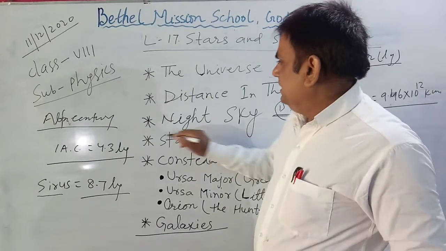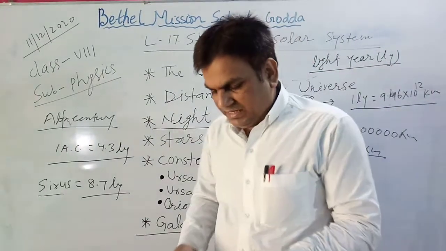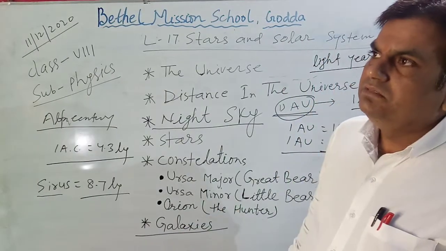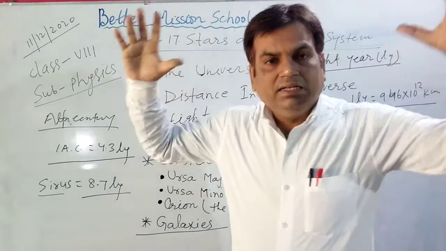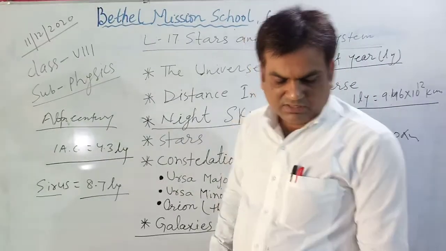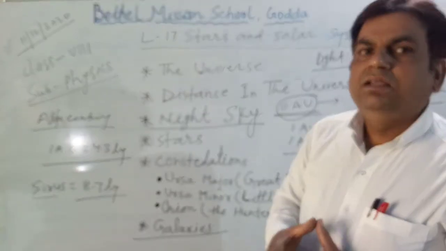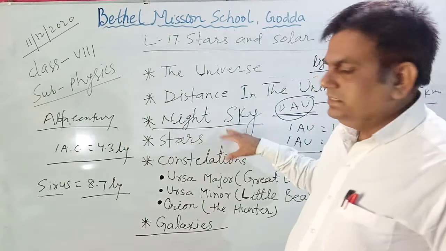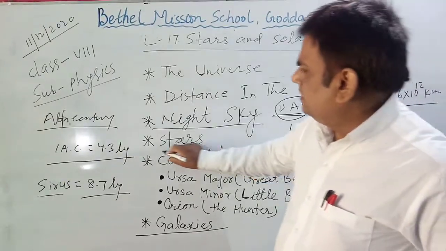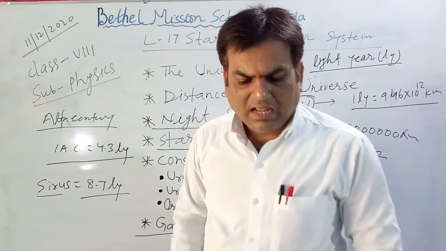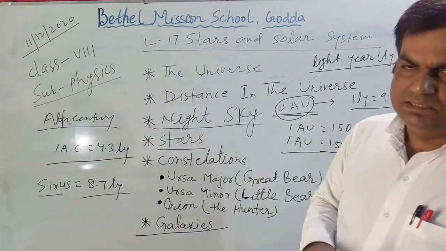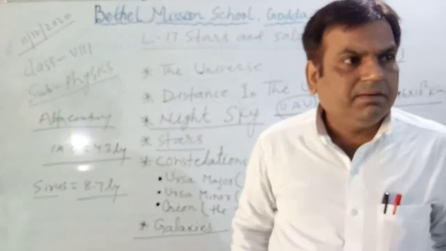When we look at the sky on a clear night, there are millions of stars, but with our naked eye, at one time we can see about 3000 stars. Now, what are stars? A star is a heavenly body mainly made of gases, and stars are not permanent.